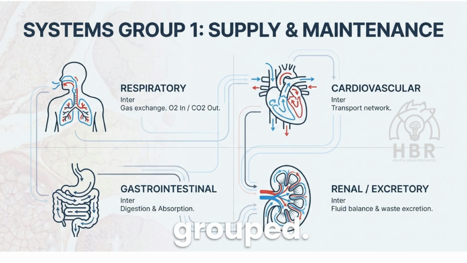Body systems can be grouped. Group 1 focuses on supply and maintenance, including the respiratory system for gas exchange, the cardiovascular system for transport, the gastrointestinal system for digestion, and the renal system for fluid and waste excretion. This explains how each system has its respective physiology.